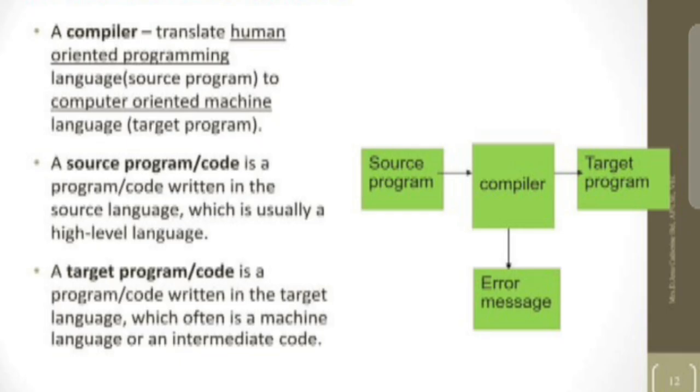What is a compiler? A compiler translates a human-oriented programming language source program to a computer-oriented machine language, that is, the target program. A source program code is code written in the source language, which is usually a high-level language. A target program code is code written in the target language, which is often a machine language or an intermediate code. This is defined in this diagram: source program, compiler, target program and error messages.